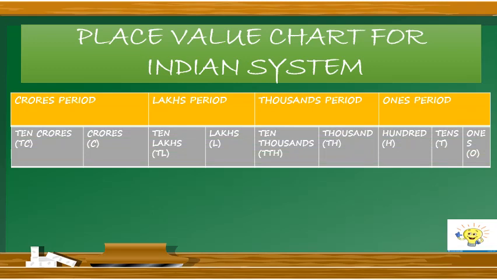Ones period is subdivided into 3 categories: ones, tens, hundred. Thousands period is subdivided into 2 categories: thousand, 10,000s. Lakh period is divided into 2 categories: lakhs, 10 lakhs. Crores period is divided into 2 categories: crores and 10 crores.